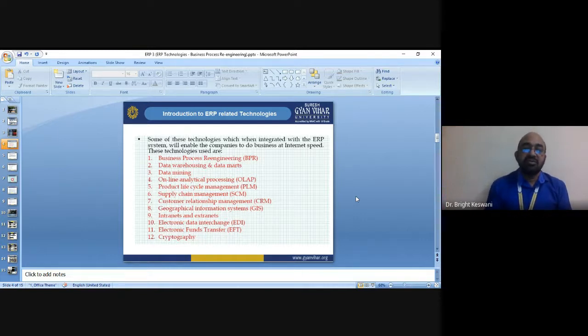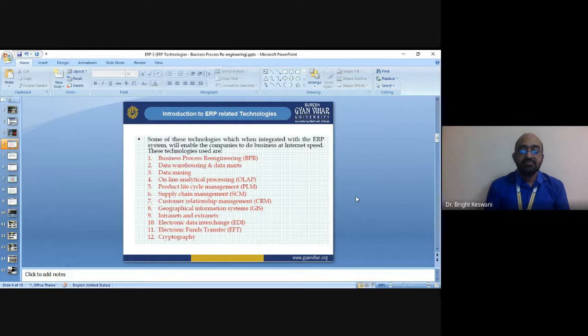So these technologies like data mining, data warehousing, data mart, business process reengineering, supply chain management, and customer relationship management are associated with the ERP system, and they help to eliminate the problems which we discussed recently.